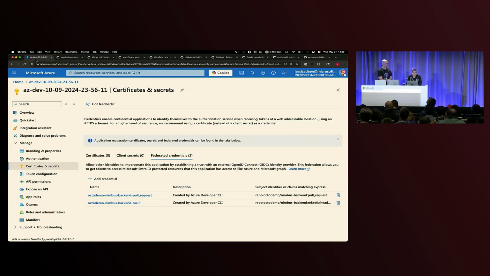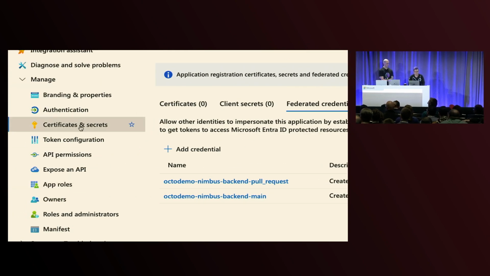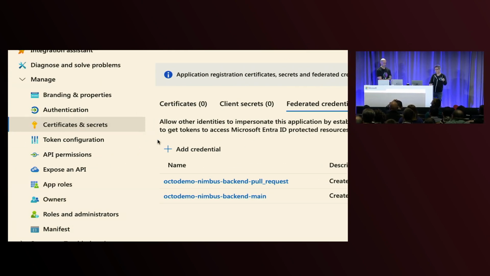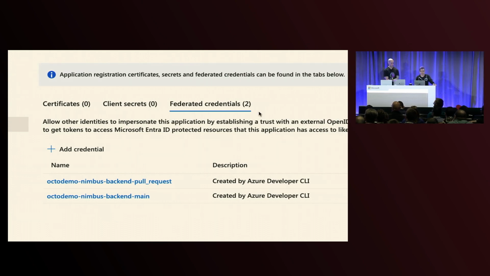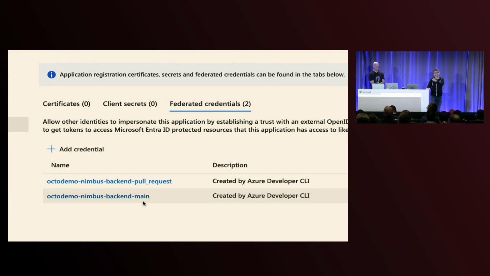On the Azure side of things, it created the trust relationship. This is under certificates and secrets in Entra, to have that secure way. It created federated credentials for on main and on pull request. This particular repo for backend is going to be allowed to authenticate and sign into Azure to go do whatever deployment. And again, that one step can be part of the larger reusable workflow or template.